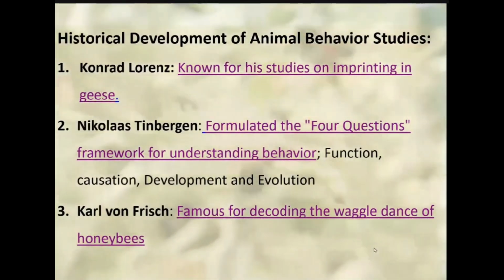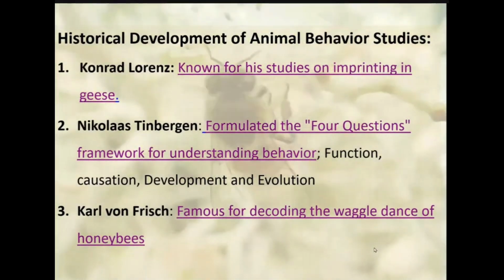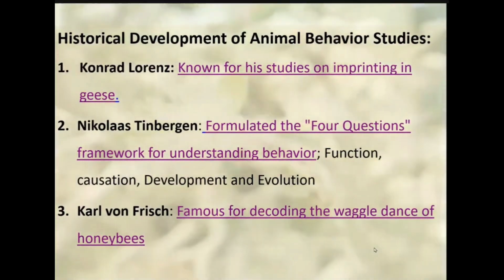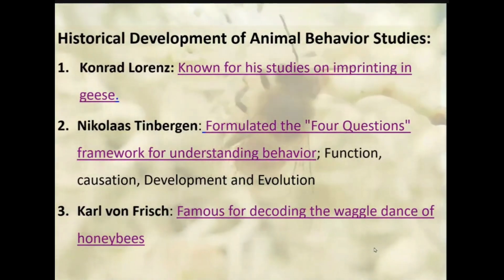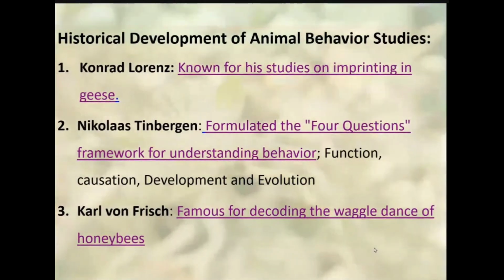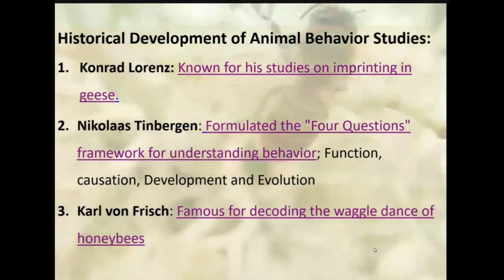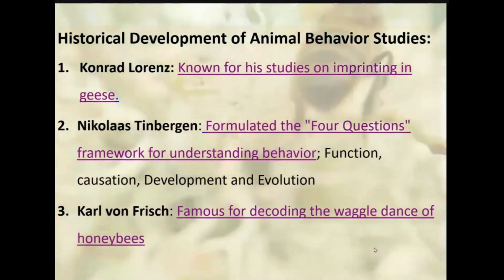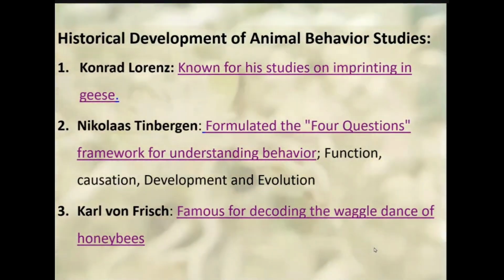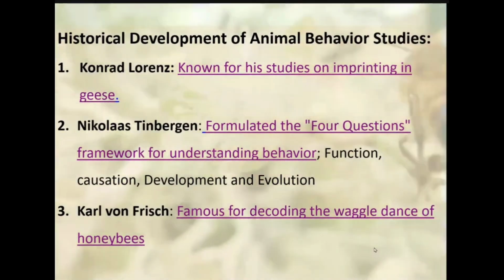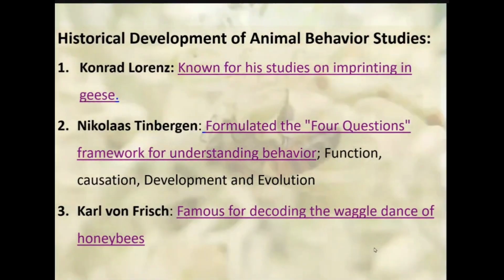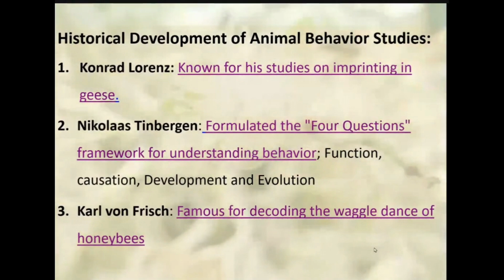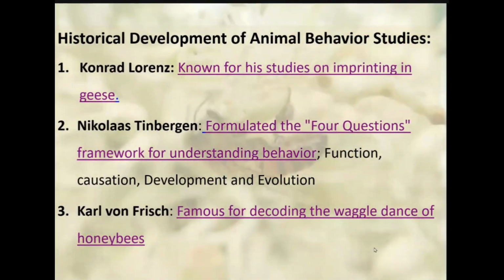He observed that newly hatched goslings follow the first moving object they encounter, which could be their mother or even Lorenz himself if he was present at the critical period. This attachment has long-lasting effects and influences their social behavior even into adulthood.